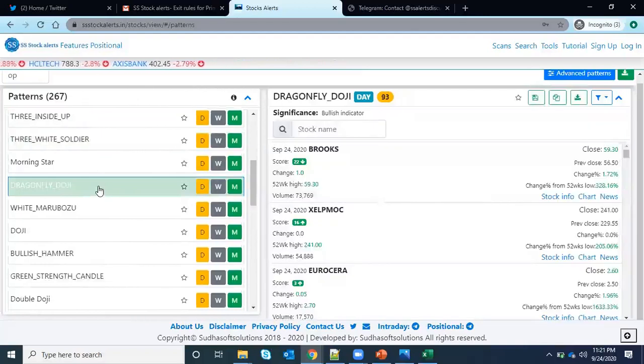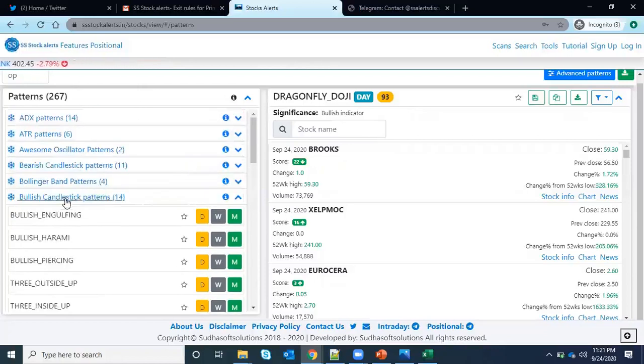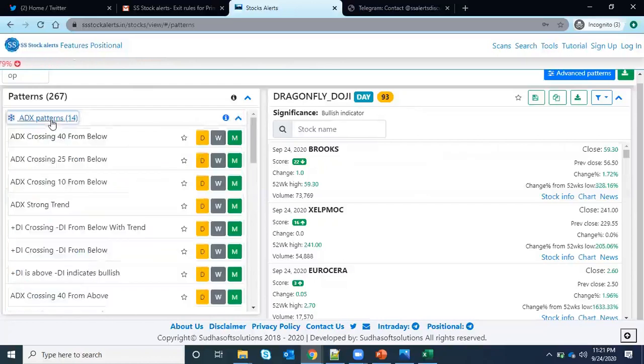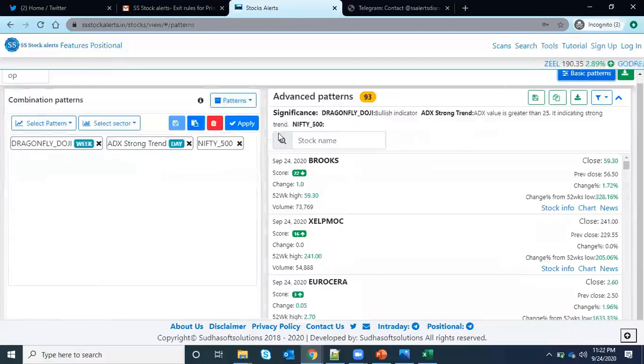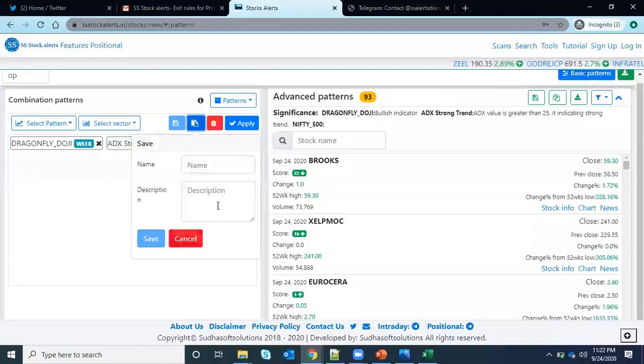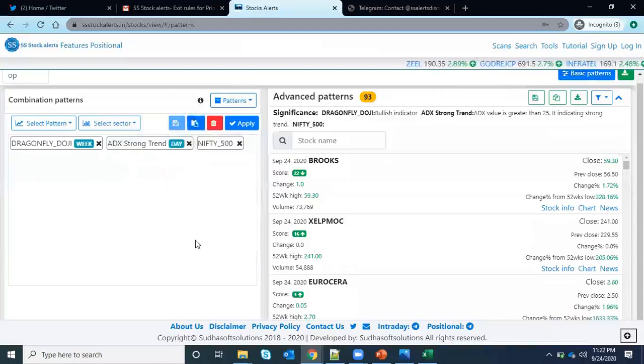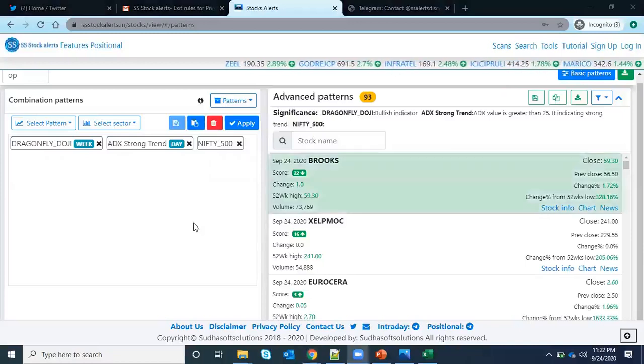Hitesh Unadkar is asking, can a customized scan also be added to favorites? They want to customize the parameters and add that to favorites. Yes, already told: they can come here and save it as a pattern, so it will be a favorite by default. They just need to save it, so customized patterns can also be favorites.